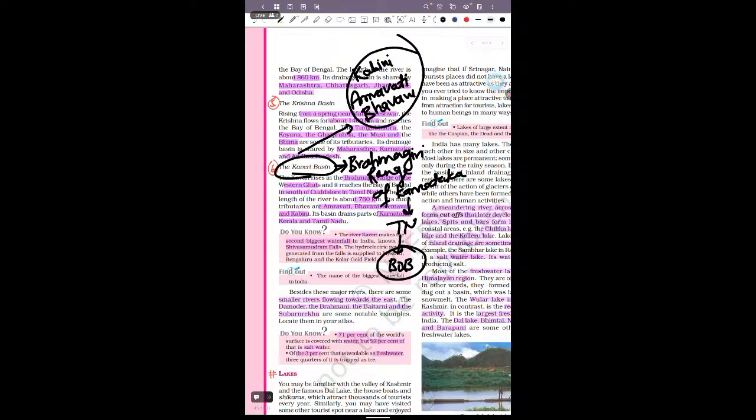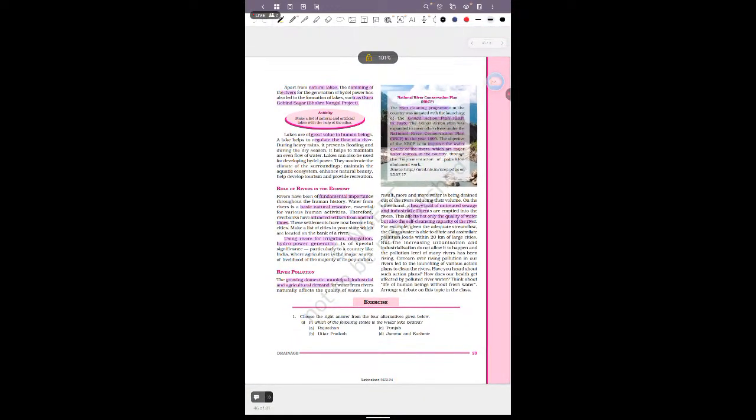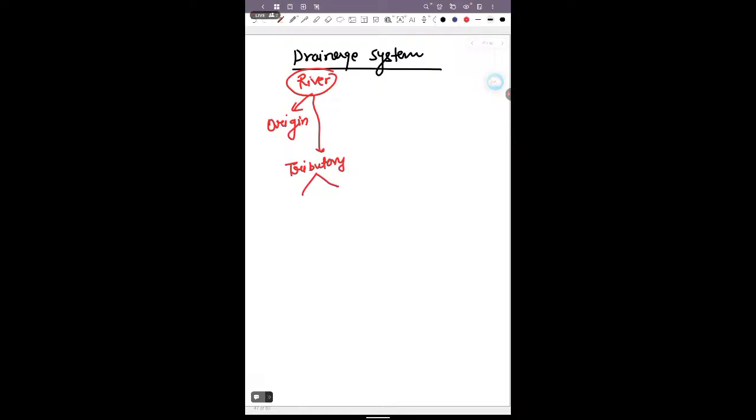So these are some of the things, if I'll say, that you have to remember in the drainage system topic. In the rivers, you should remember the origin place where the river originates, and the second is its tributaries, which is the left hand tributary, and which is the right hand tributary.